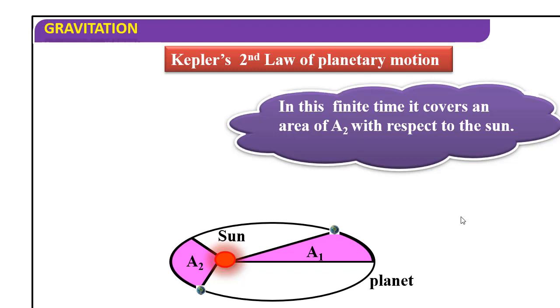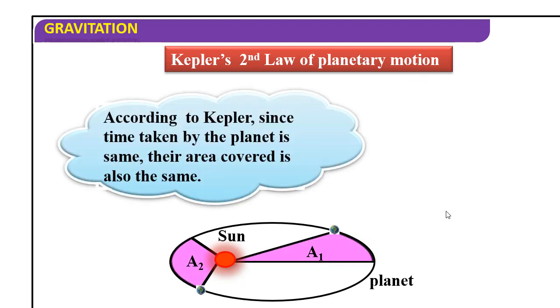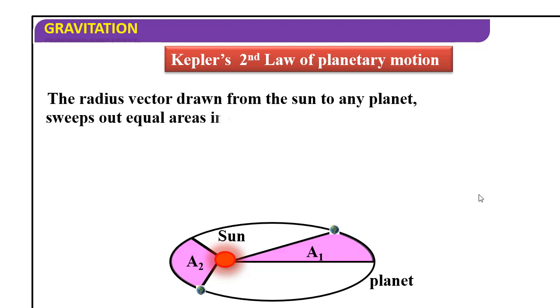So the law of areas says that equal areas. According to Kepler, since the time taken by the planet is the same, the area covered is also the same. Because time is the same, these both areas are equal. The radius vector drawn from the sun to any planet sweeps out equal areas in equal intervals of time.